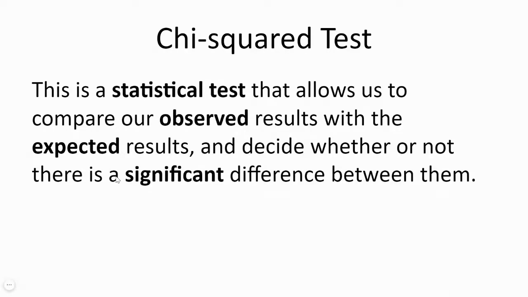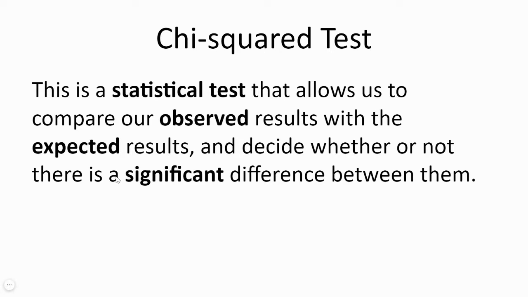Actually, this test was proposed by Karl Pearson, and it is a statistical test to check whether the difference between expected and observed results is still okay to accept or not. So this is a statistical test that will allow us to compare our observed result with the expected result and decide whether or not there is a significant difference between them.